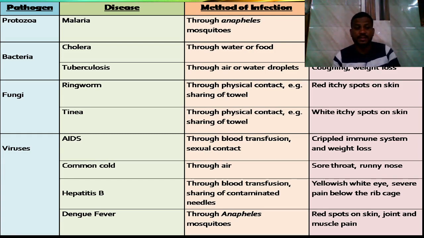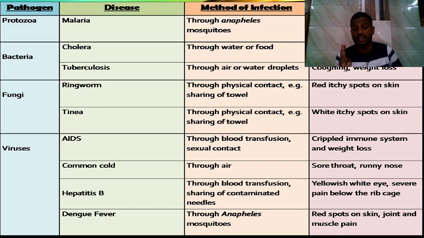Fungi are the pathogens which cause ringworm and tinea. These diseases spread with physical contact or sharing of a towel. In our home, we tend to share one towel among many persons. We should not do that. We have to use our personal towel to clean our body.